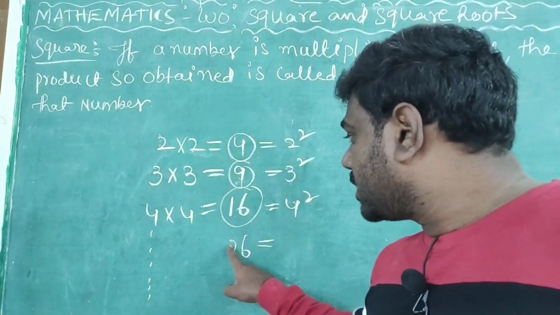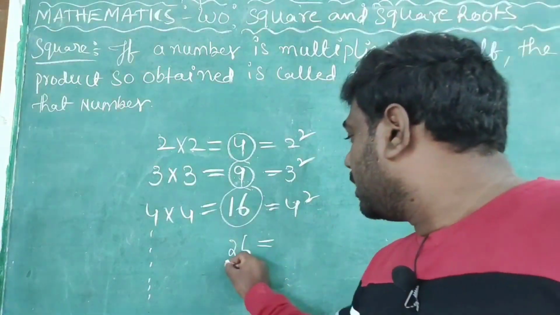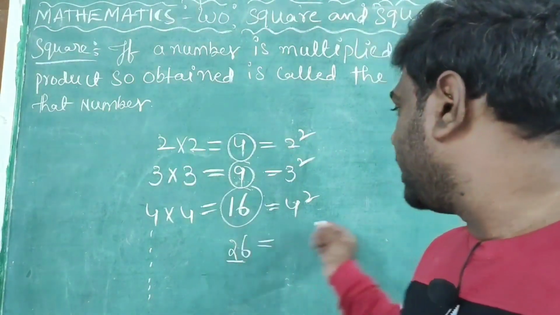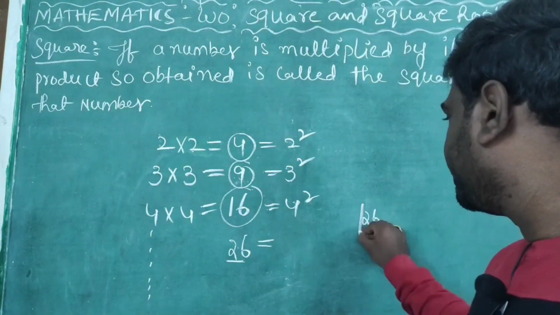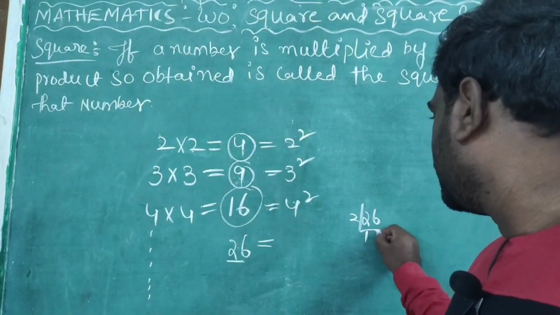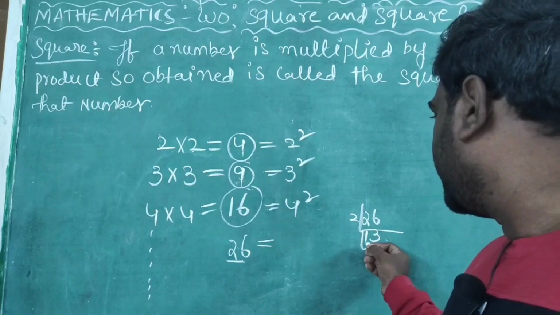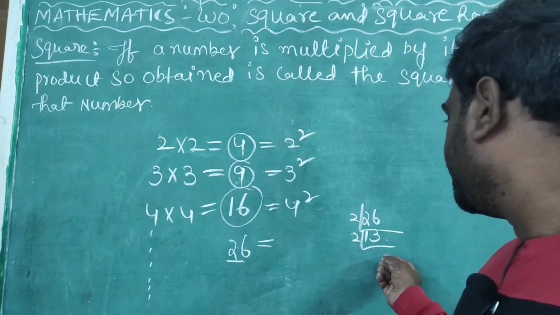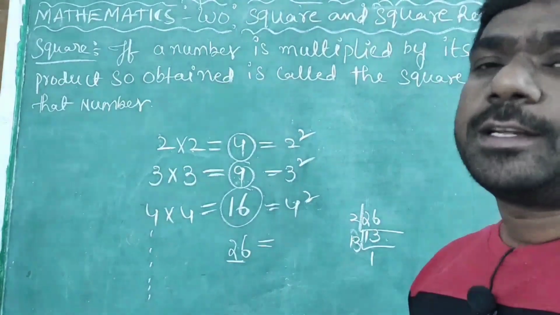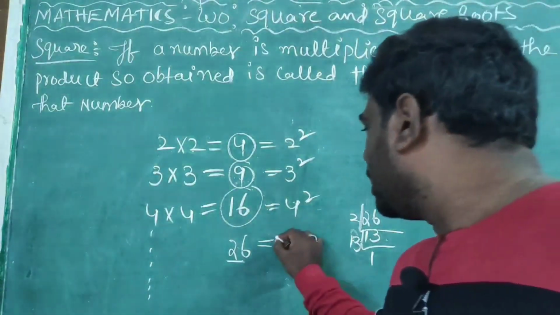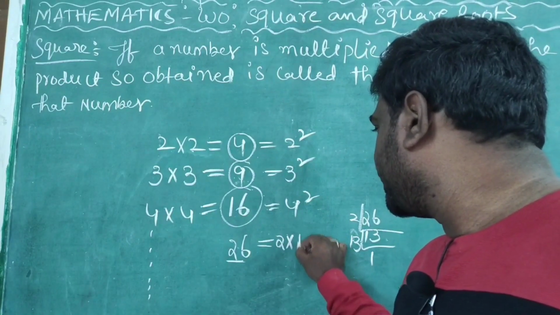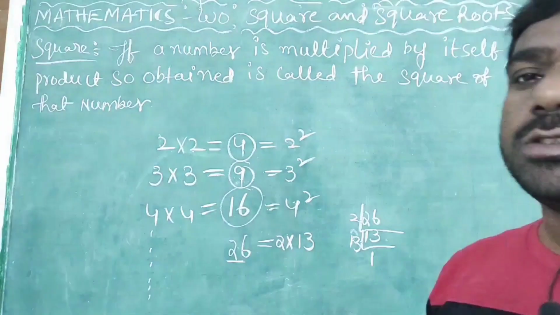Very simple. First we have to find the prime factorization of this number. How to find the prime factorization, we already know. So how to find it? By using the long division method. 2 ones are 2, 2 threes are 6. Next one is 13, 13 ones are 13. So how can I write the prime factorization for 26? 2 into 13.